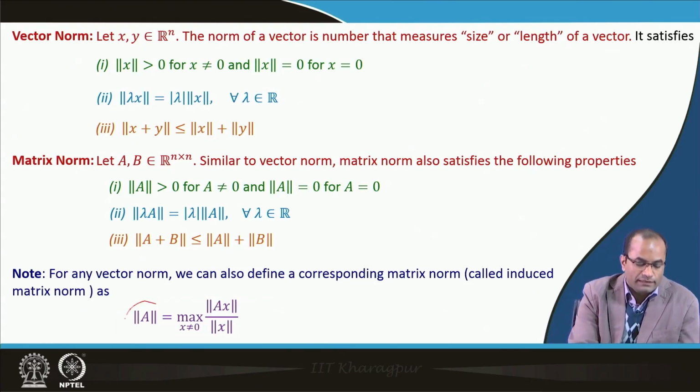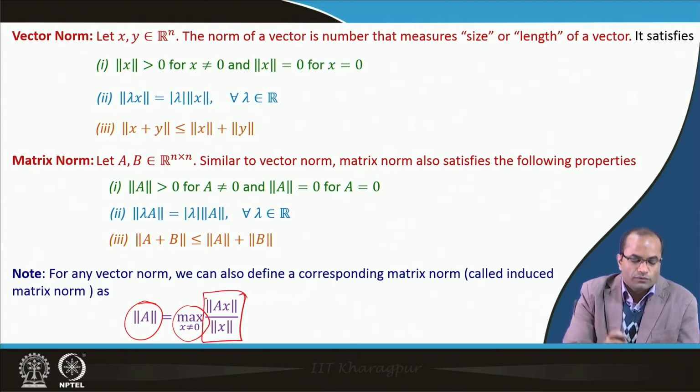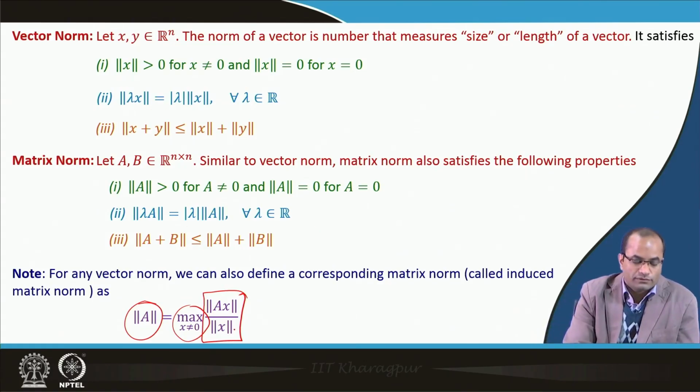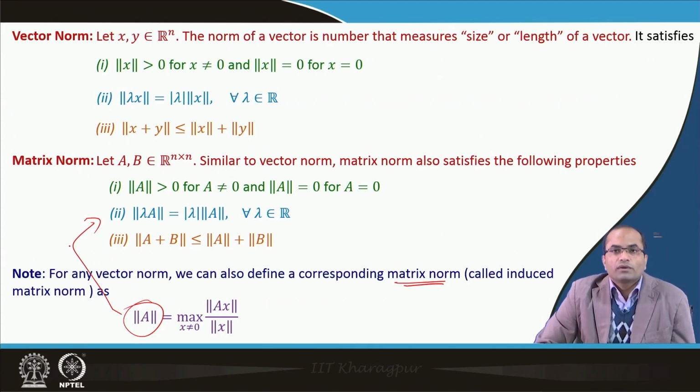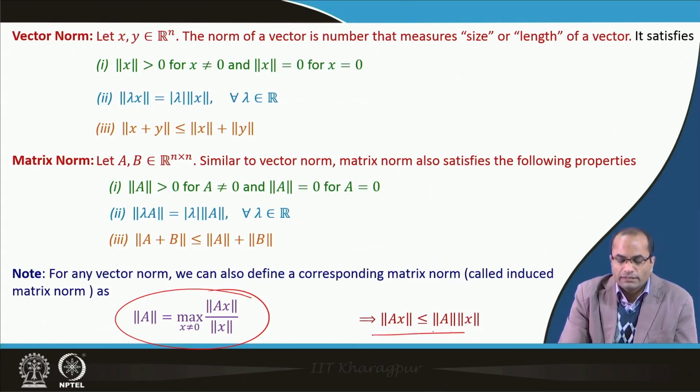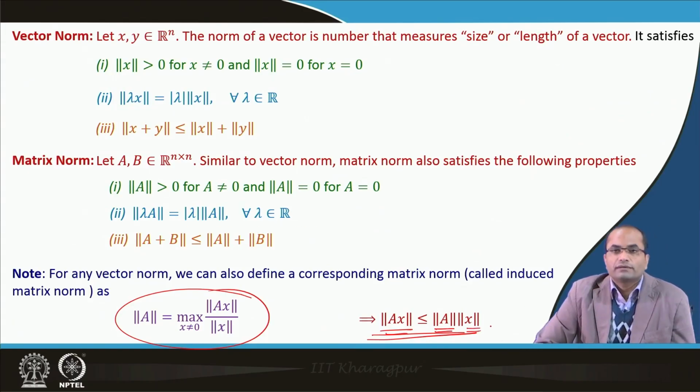We define the matrix norm as the maximum over all these x of the norm of the vector Ax divided by the vector norm of x. This is also a definition for the matrix norm, and one can show that this matrix norm satisfies all these properties. Having this definition, we can readily see that we have this inequality for the matrix and vector norm: the vector norm of Ax is less than or equal to the matrix norm of A times the vector norm of x.